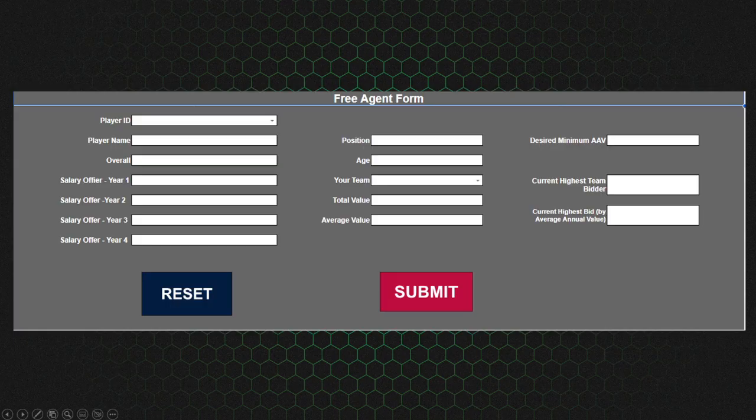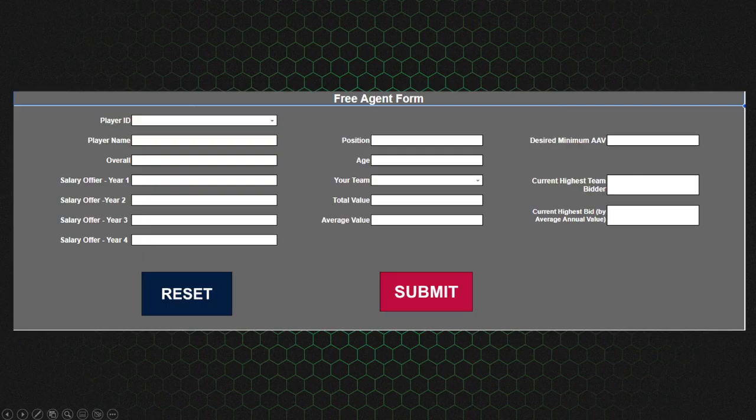Now, let's say this guy's asking for 5 million a year. You could put 4 million in here. You're going to get an error here that says your average value must be at least the desired minimum. So he wants 5, you're only offering 4, that's going to give you an error. The total value doesn't mean anything, it's just another informational piece, but it does this right here. So this guy wants 5 on average. We've offered him 4, so our average is 4.